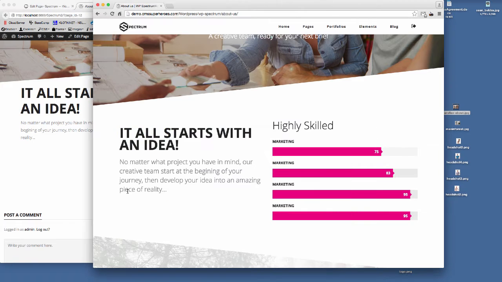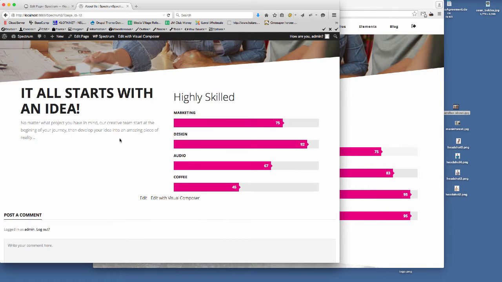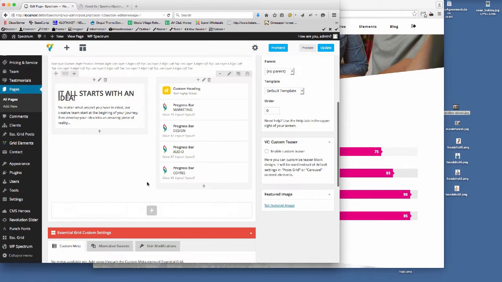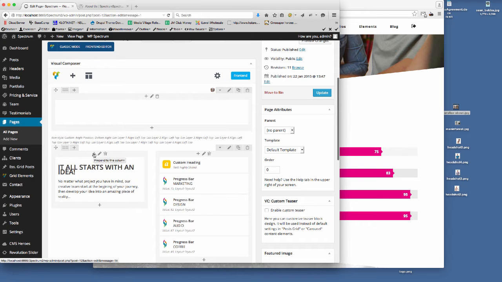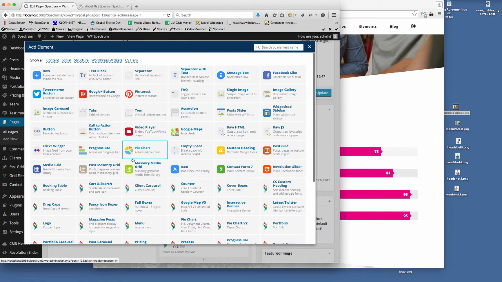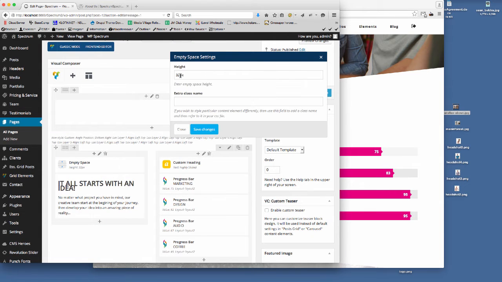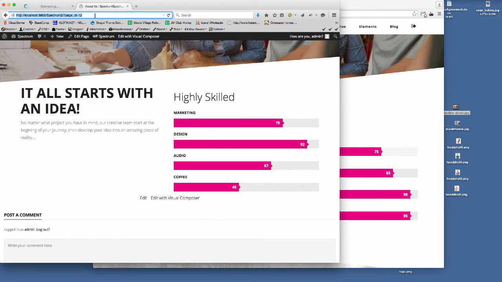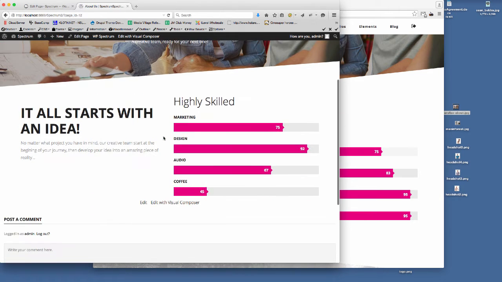We need to make that paragraph text a little bit bigger, so we can do that if we need to. And we also need to create a bit more space here. There's a few ways we can do that, and one of the ways I'm going to quickly show you is to add another Visual Composer element, one that's called empty space. If we select that, and I set that to 60 pixels, save that, and then update that, you'll then see this heading move down. So there we go, that's moved down.